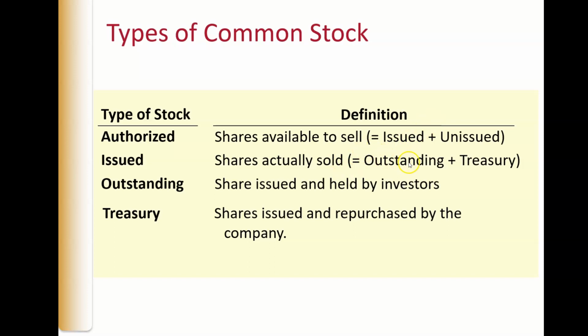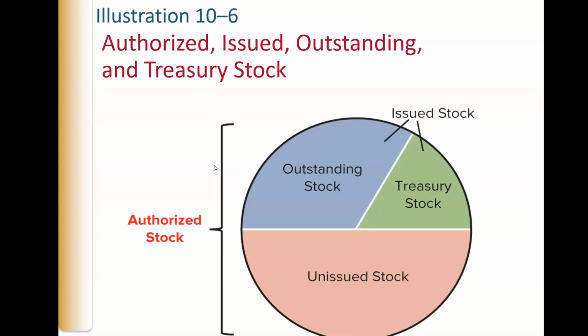So issued would include outstanding shares, the ones that are out there and held by investors, plus the treasury shares. Authorized encompasses everything. Here's just another way to look at that. Outstanding stock and treasury stock are issued. Everything else is unissued, but the whole is authorized.